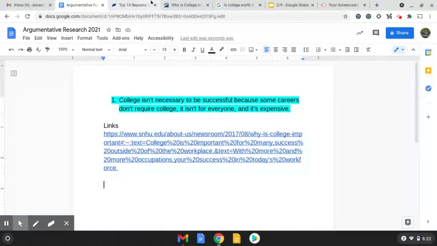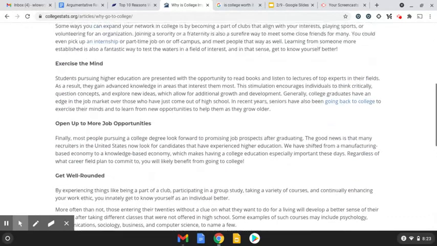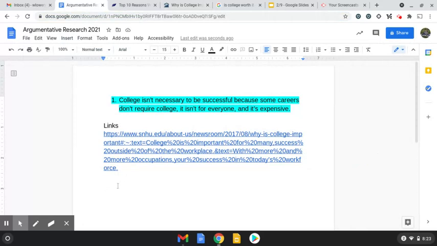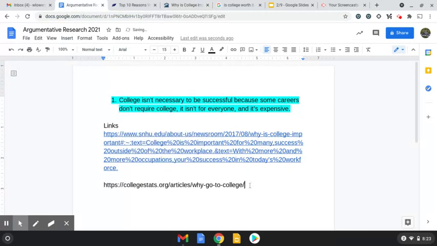Okay, I also found another website. This one is not as good, but this potentially could work. So let's say this website I want to use, or maybe I don't even want to use it yet. Maybe I don't know that yet, but I know that it could be okay for me. I might copy and paste that into this doc. There might be a website that I want to look at. Oops, that's not how you do it. I would do it differently.